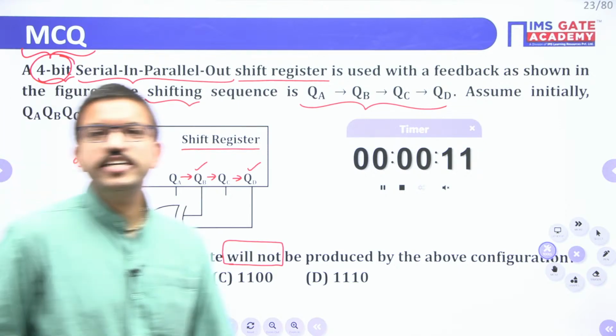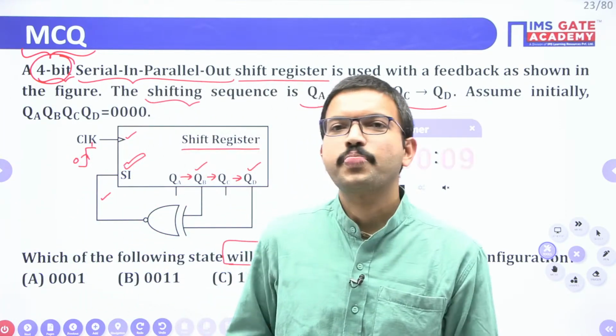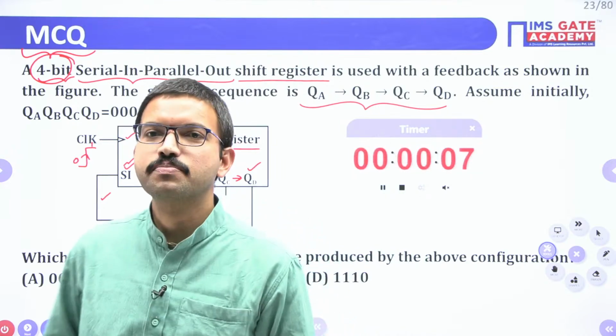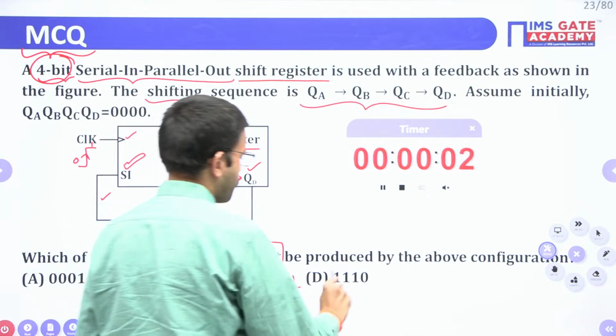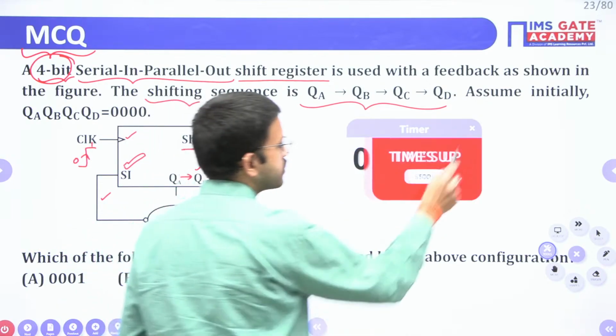Yes, very good, very good. All of you are getting the correct answer. Very good. Apeksha, Kundan, Saptak, Savik. Yes, very good. Option D is the correct answer.